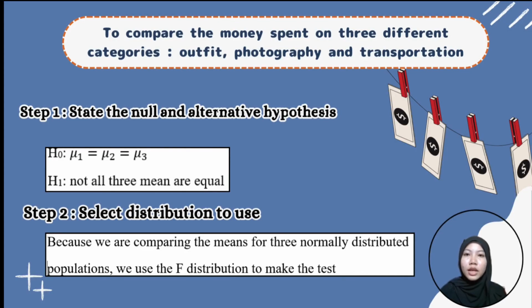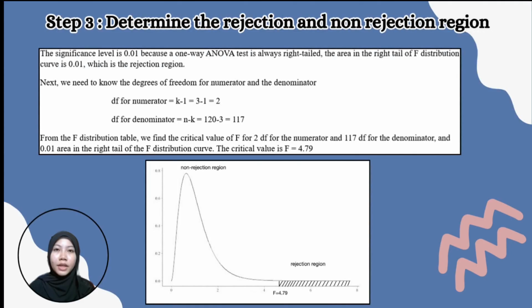Step 2, we need to select the distribution to use. Because we are comparing the mean for 3 normally distributed populations, we use the F distribution to make this test. Step 3, we need to determine the rejection and non-rejection region. The significance level is 0.01 because a one-way ANOVA test is always right tail. So the area in the right tail of the F distribution curve is 0.01, which is the rejection region.